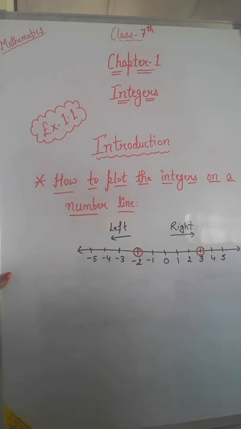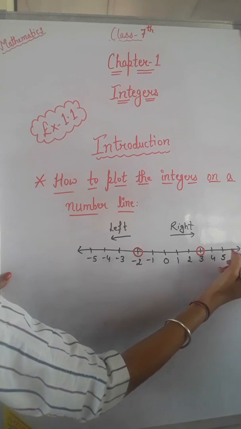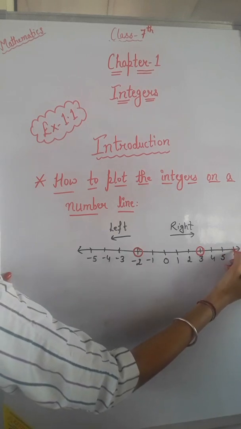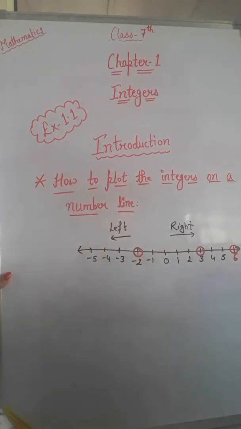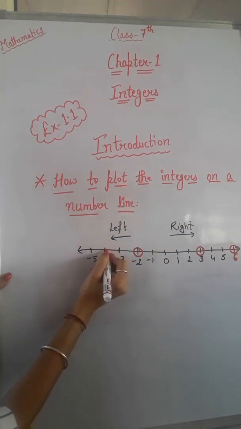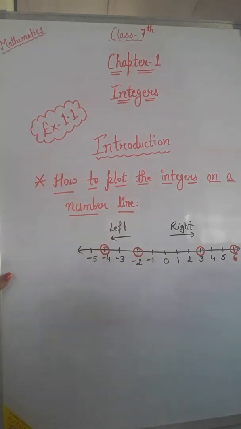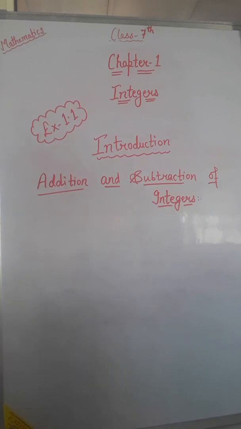Now similarly, if we have to plot 6 on a number line, so here after 5 here is your 6, so we can plot this number like this. Okay. Now if we have to plot -4, so we can plot this like this. Clear students? Now your next topic is addition and subtraction of integers.